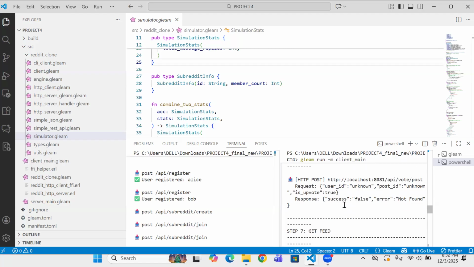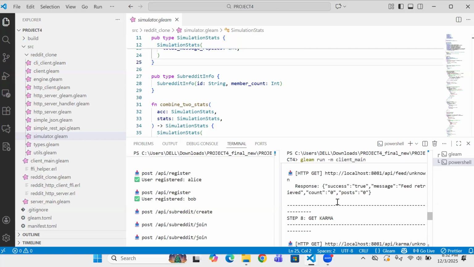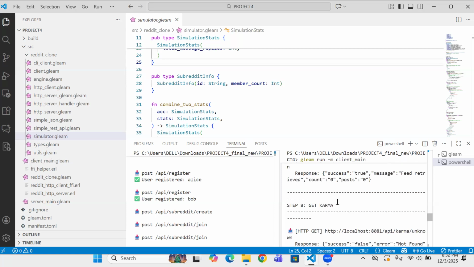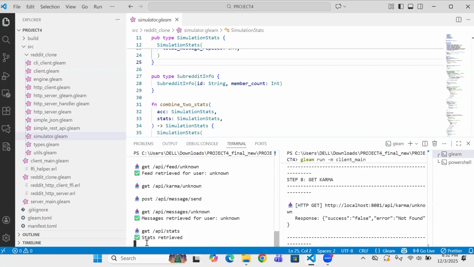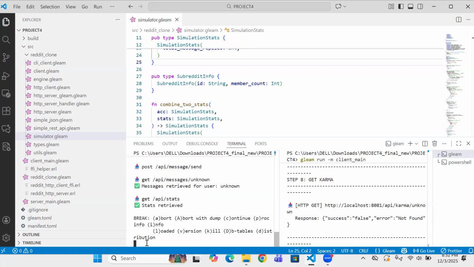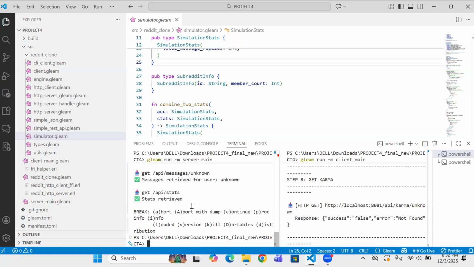The engine updates Karma internally, and everything is routed through REST. Users can also send direct messages. Messages are sent and retrieved entirely through our API. And to stop this server side, we should be clicking Control C.